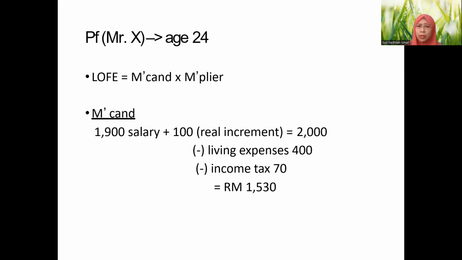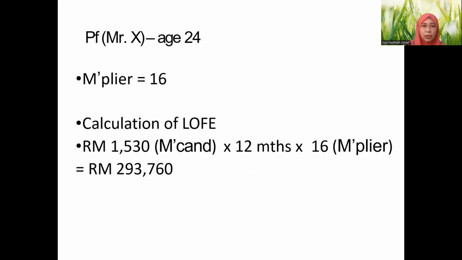I think if the salary is 2,000, you don't have to pay income tax; your salary has to be almost 3,000. It's a certain minimum annual income. So the total net income here eventually is not 2,000. It is 1,530 after we deduct 400 and we deduct 70 as well.